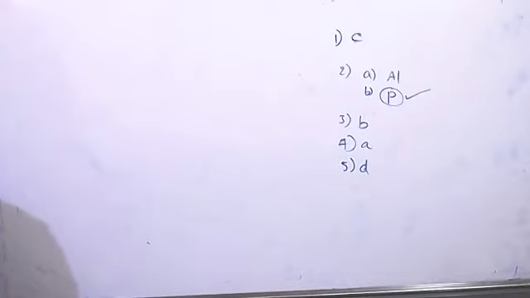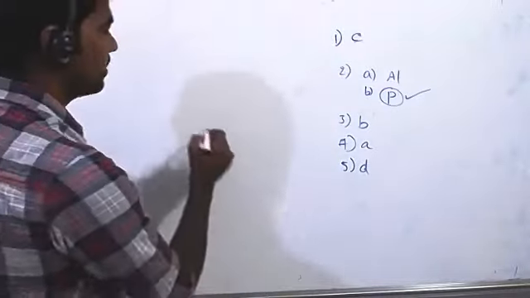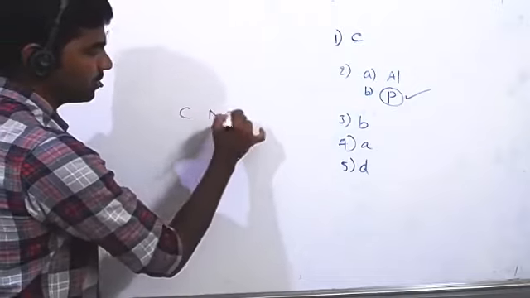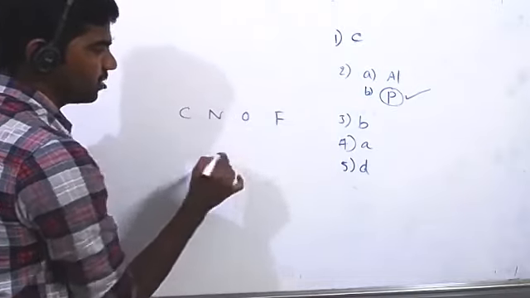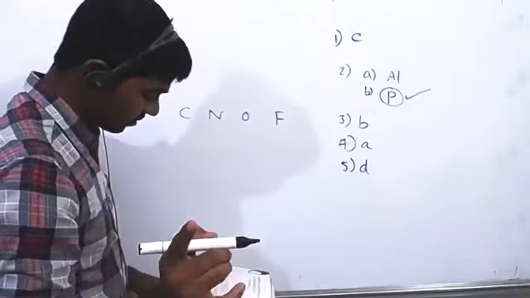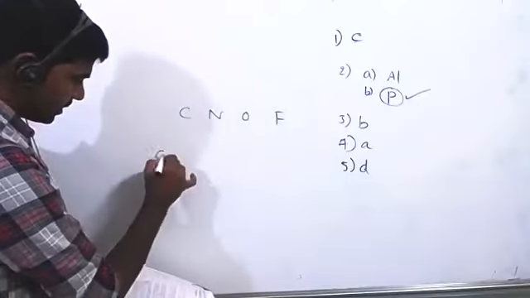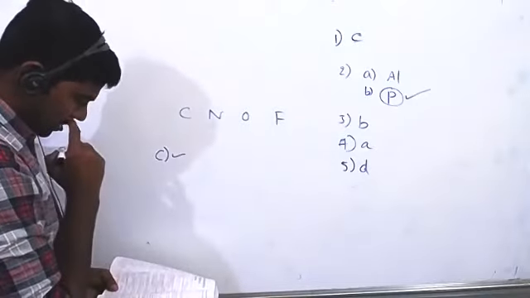The correct order of ionization energy order. This is all elements belongs to second period. Carbon, nitrogen, oxygen, fluorine. Tell me. C. Yeah, correct.